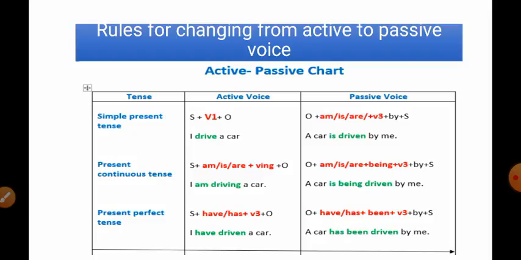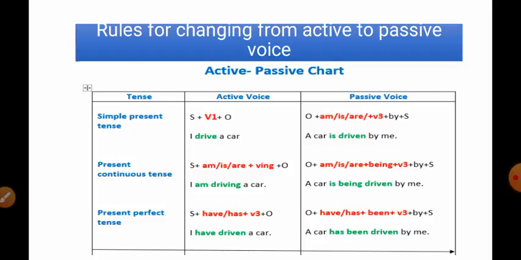See, here is the active passive voice chart. Here we learn the different tenses and their passive voice structures in English. You know, there are all 12 tenses in English grammar, but when we change active to passive voice, there are only 8 tenses which are going to change into passive voice.